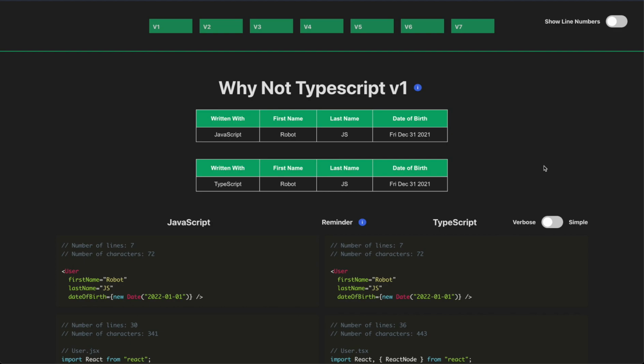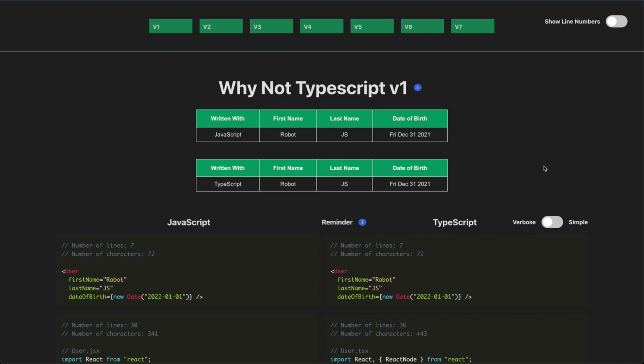But there are also some shortcomings to using TypeScript. One of them is that sometimes the cognitive load can be more on the user. What do I mean by that? Well, sometimes if you have a React component that's rendered on the screen and it's a very complex component, it has tons and tons of properties and lots of generics, then it might lead to a lot of thinking that the developer has to do when they open up that TypeScript file.